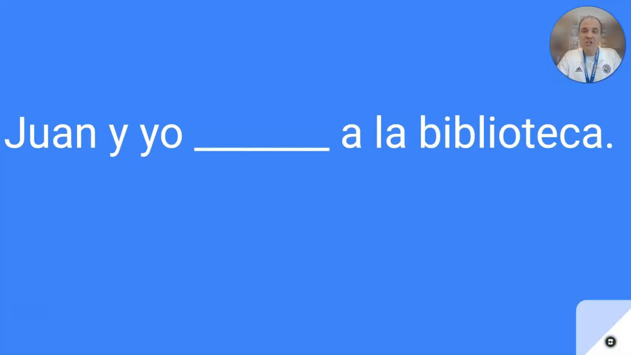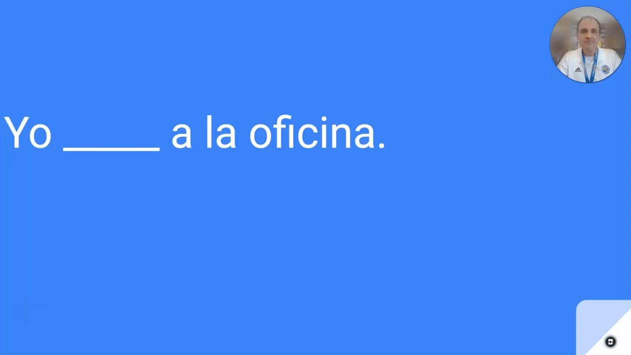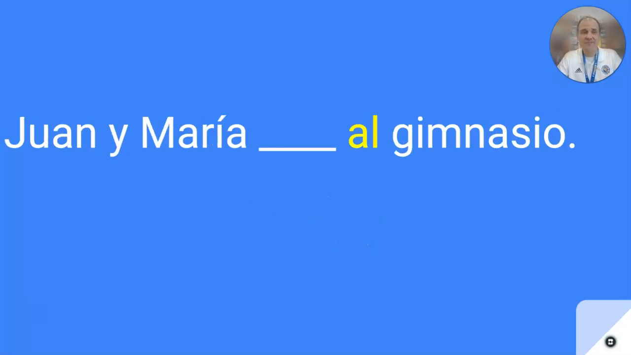So, Juan y yo a la biblioteca. Which form do we need there? Well, hopefully you're saying vamos because that agrees with Juan y yo. Juan and I go to the library, we do go to the library, or we are going to the library. Yo a la oficina. Hopefully you're saying voy. I go, I am going, or I do go to the office.